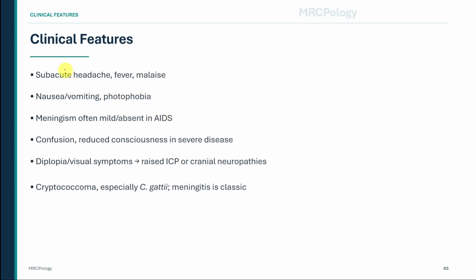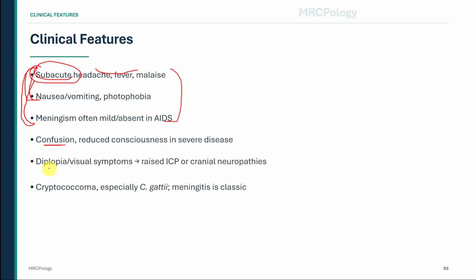Clinically, the presentation is usually subacute rather than sudden. Patients may have headache, fever, malaise, nausea, vomiting, and photophobia. But a major MRCP trap is that meningism may be mild or even absent in AIDS. So do not exclude cryptococcal meningitis just because the neck is not very stiff. As disease becomes more severe, patients can develop confusion and reduced consciousness. This reflects meningoencephalitis rather than simple meningitis alone.